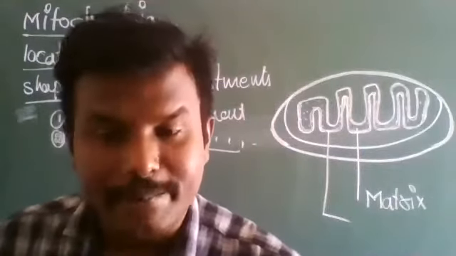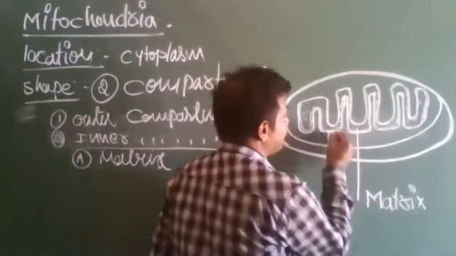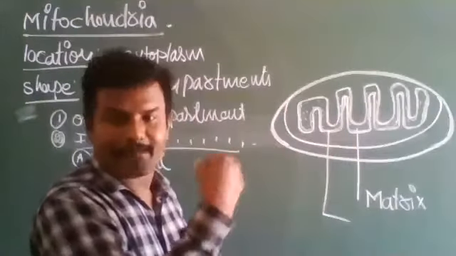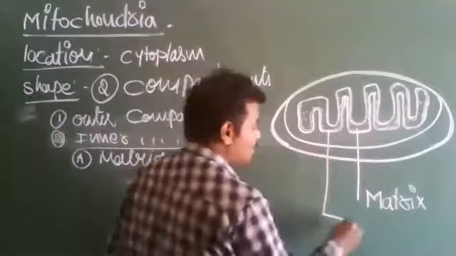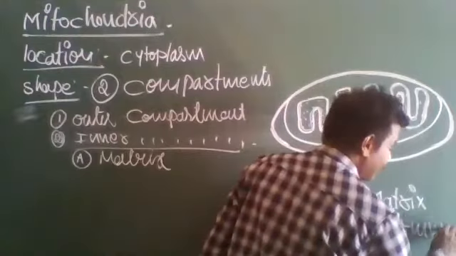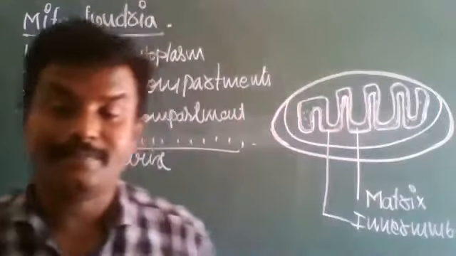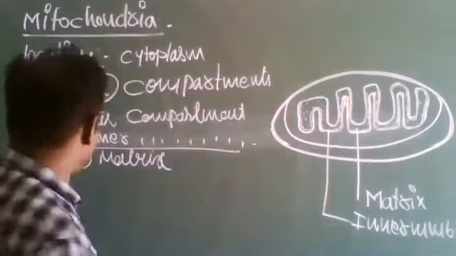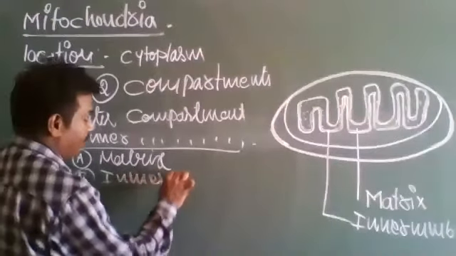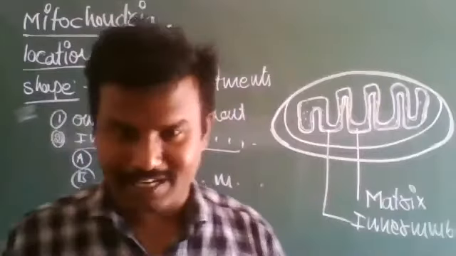So the inner compartment is surrounded by a membrane, and that membrane is called the inner membrane. That is the second point.